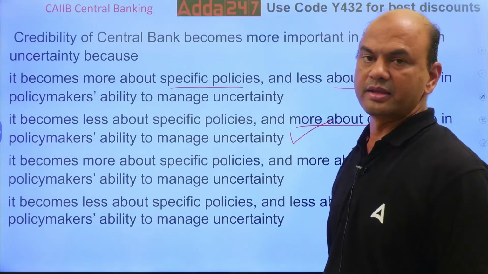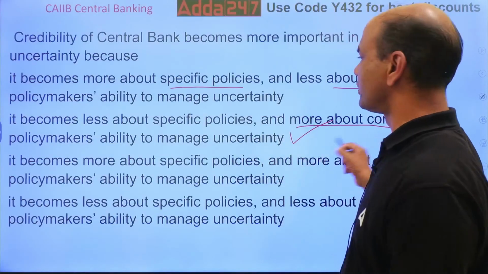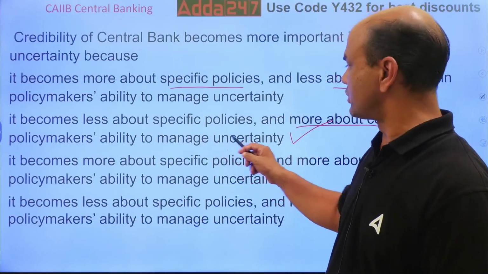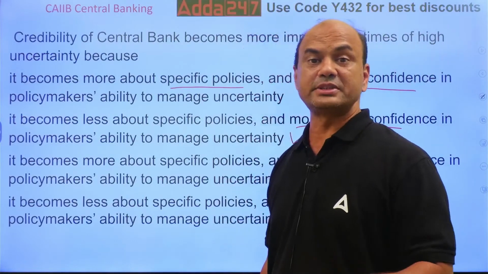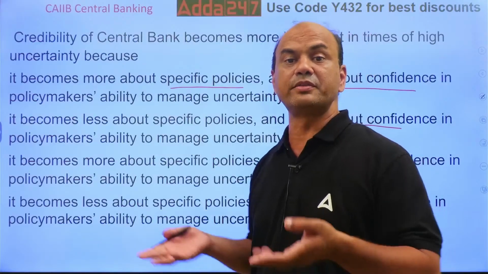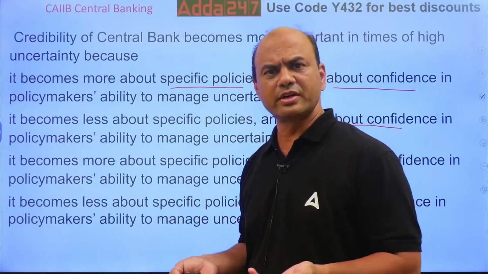So the answer is B. It becomes less about specific policies and more about confidence in the policymaker's ability to manage uncertainty, isn't it? People must have confidence. FIIs must have confidence. Your own people must have confidence in the banking system. Only then things will work, isn't it?